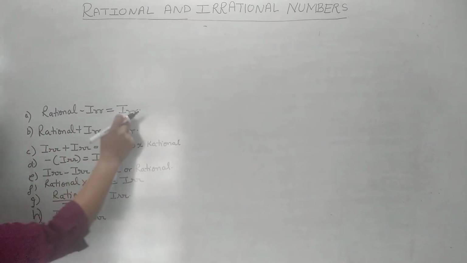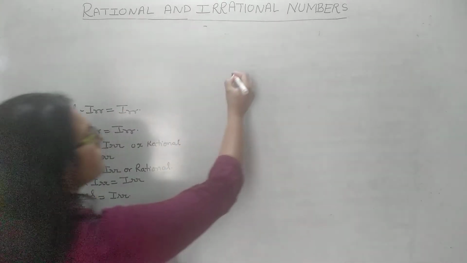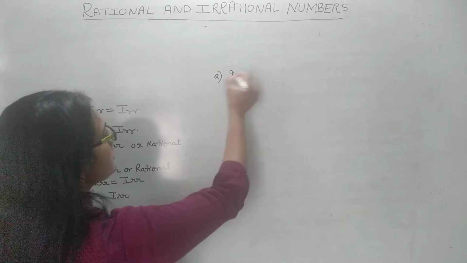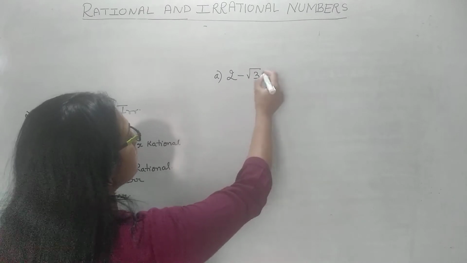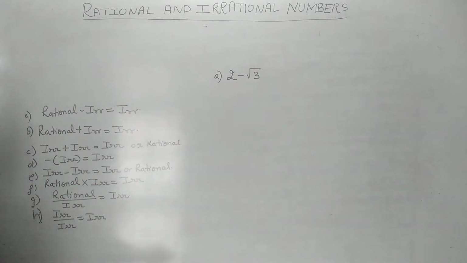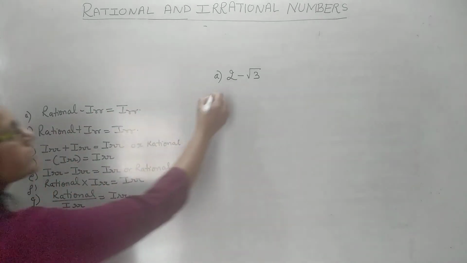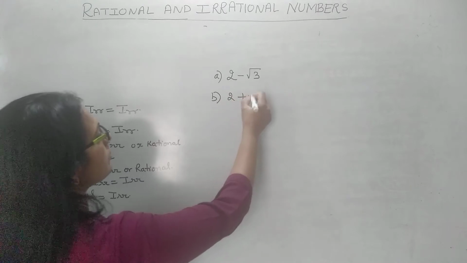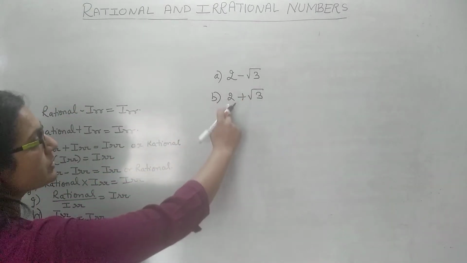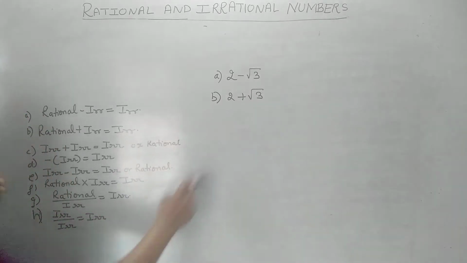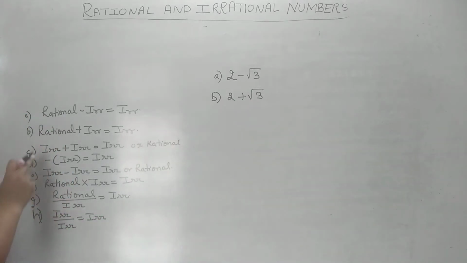Rational minus irrational is always irrational. For example, if I take 2, the rational number, and if I subtract an irrational number from it, then it is irrational. Rational minus irrational is always irrational. Rational plus irrational is always irrational too. So what will this be? Irrational. If we add an irrational to a rational, the answer is always irrational.